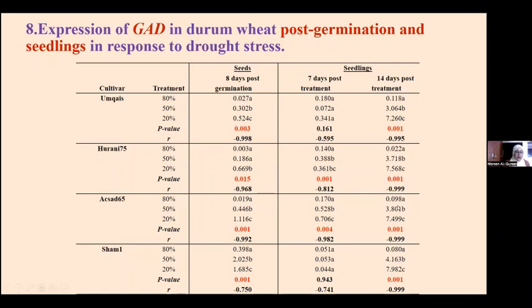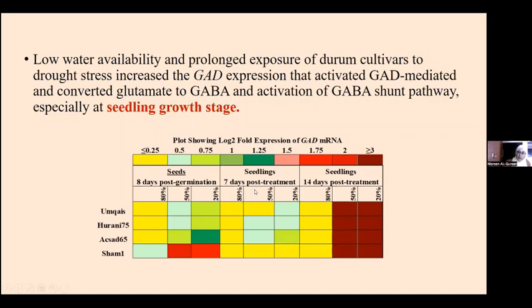As you can see, the highest expression level, or log-two-fold expression, was observed 14 days post-treatment in the seedling, which means that the action of the GABA shunt pathway will increase as we go with time that the plant is subjected to drought stress. I made this plot to show the expression of GAD in all four cultivars: this is seed 8 days post-germination, and here seedlings 7 days post-treatment and seedlings 14 days post-treatment.